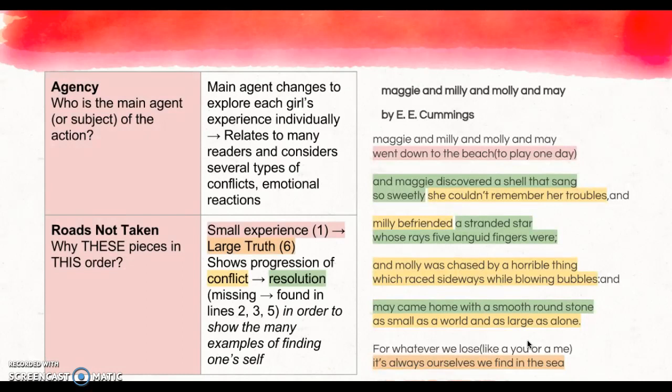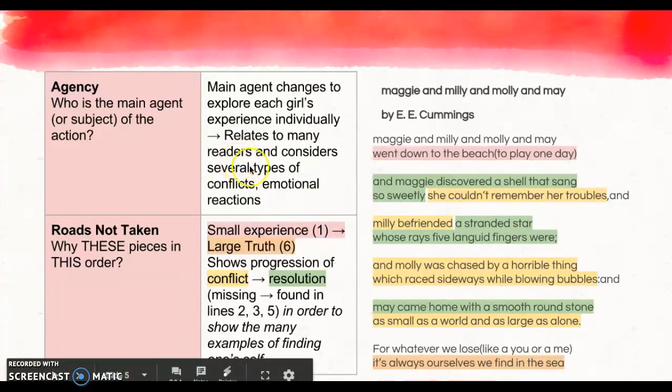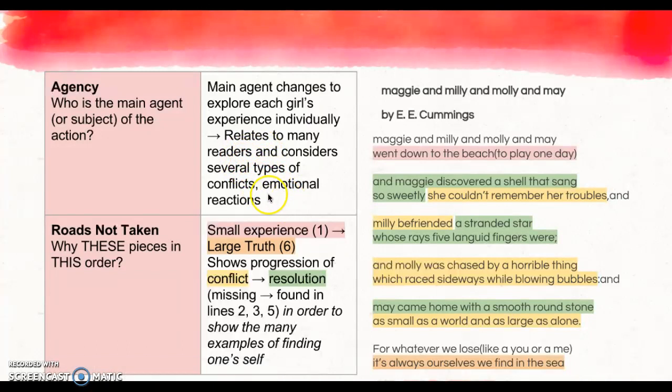Agency, you're looking at who is the main agent or subject of action, and in this one we see lots of different subjects of the action. So it's really important to think about who's doing what in here, and again I think that can help us understand that it's relating to many different readers, and it's considering all the different types of conflicts and emotional reactions.